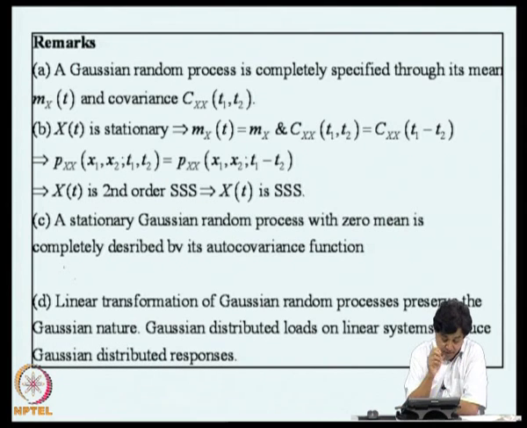Now, if we are dealing with a Gaussian random process, what constitutes complete description? The nth order probability density function for any t and any vector of t and n. Now, a Gaussian random process is completely specified through its mean as a function of t and covariance as a function of t1 and t2. Now, we will come to some of this as we go along.